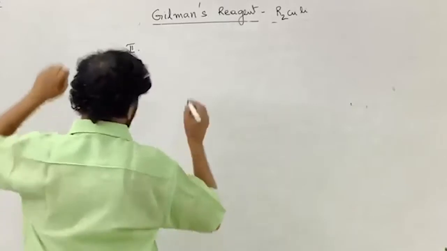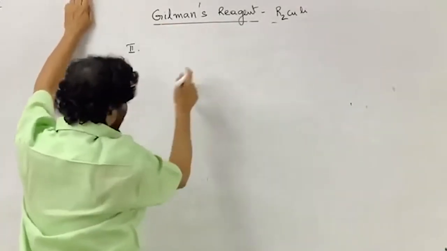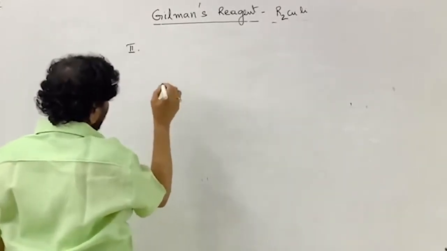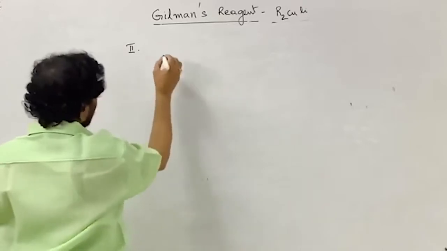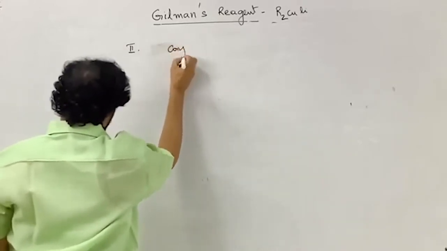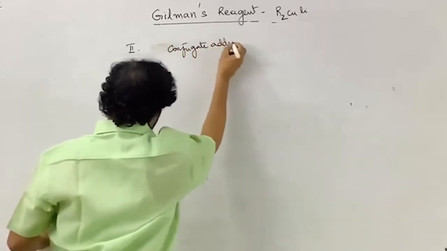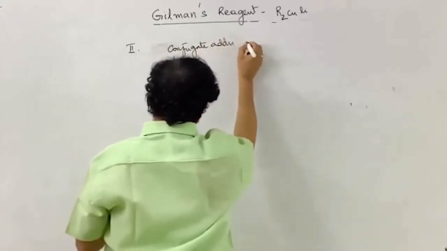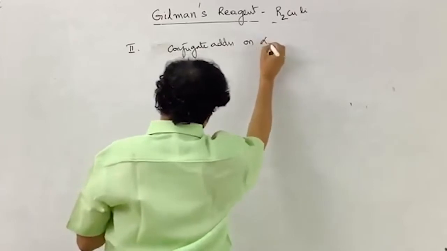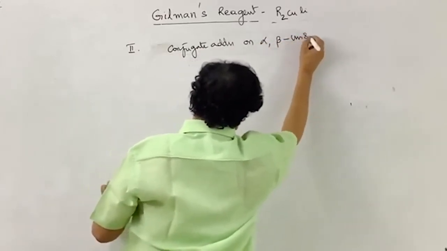This is now the second one, nucleophilic addition, conjugate addition on conjugate alpha beta unsaturated compounds.